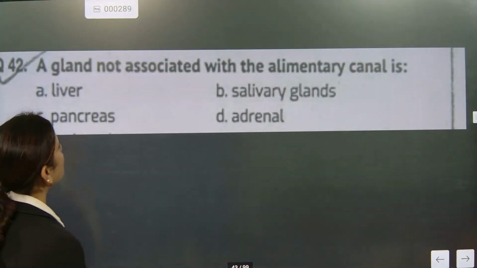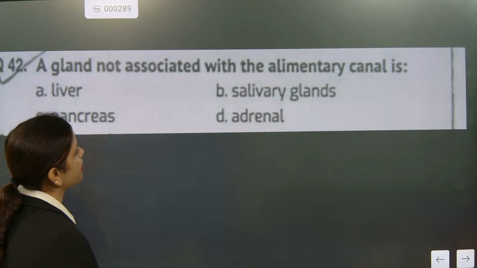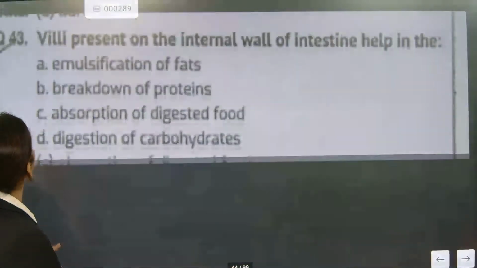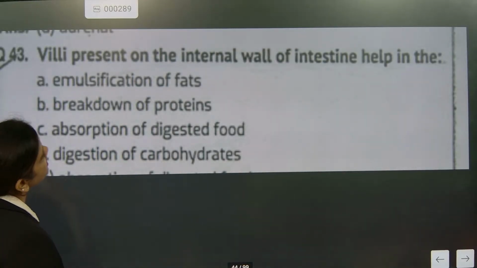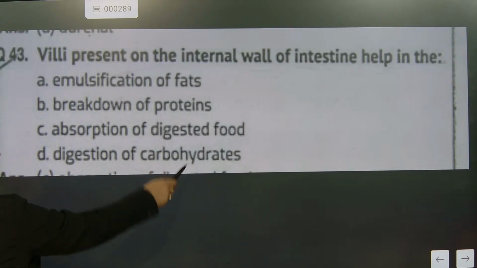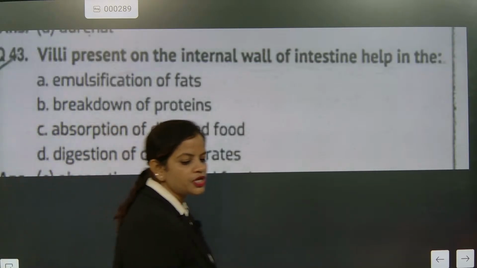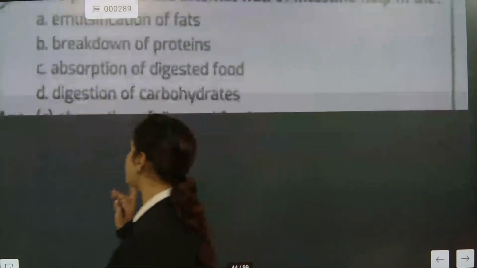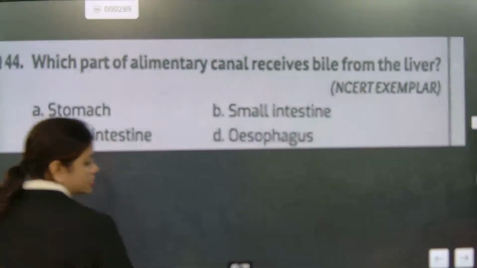A gland not associated with the alimentary canal is the adrenal gland, because it is located on the kidneys. Villi present in the internal wall of the intestine help in emulsification of fats? No. Breakdown of protein? No. Absorption of digested food. So the work of villi is absorption of digested food. We'll go for this question, please.